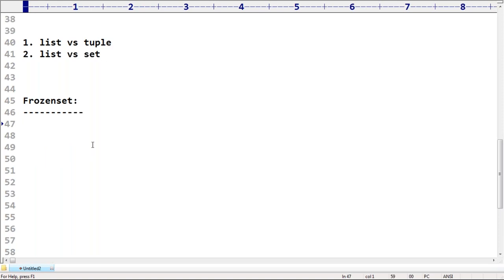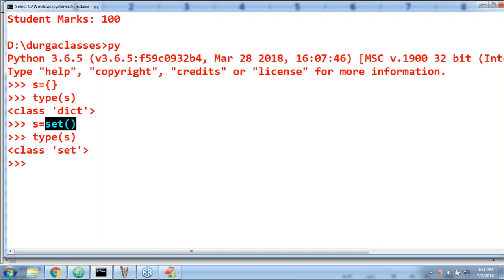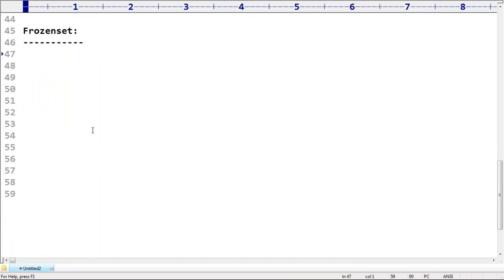What will the set function do? It is going to create an empty set object. That's all. Next, what is the frozen set? Anyone, can you please tell me what is the frozen set?